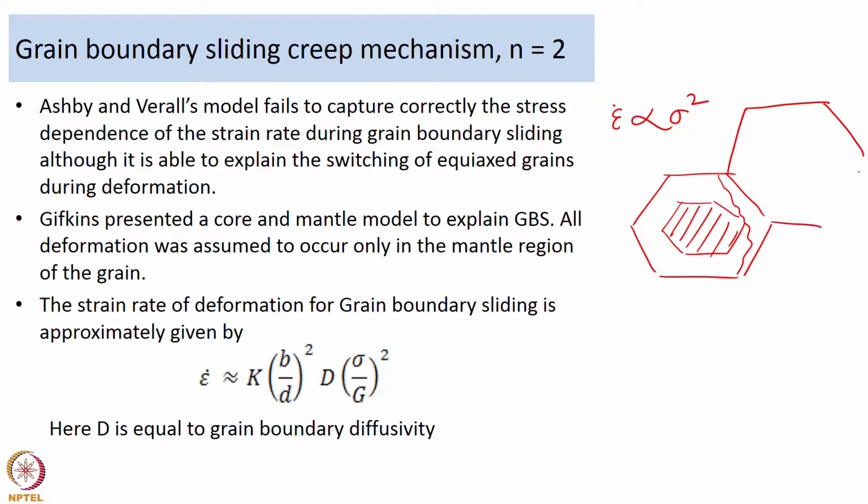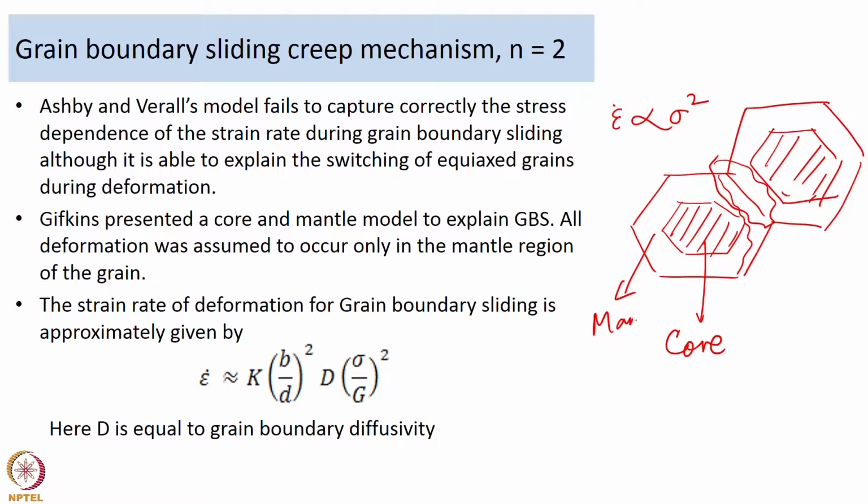So, that is the model proposed by Gifkins. The deformation is concentrated in this mantle region. This is another way of looking at the grain boundary sliding process.